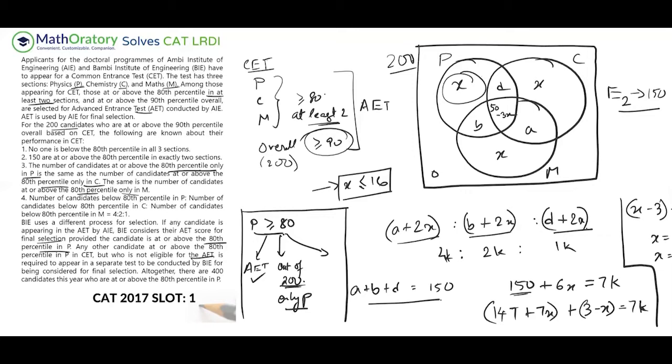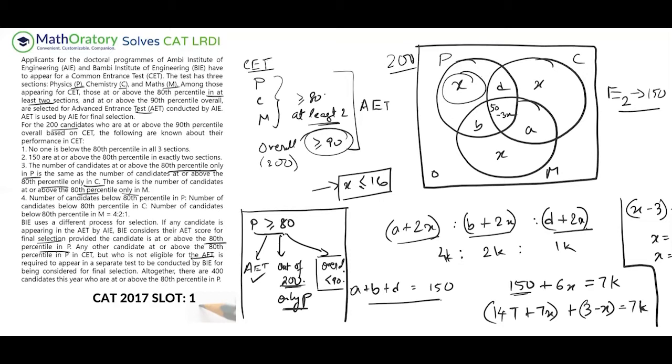But you will be considered for that written test, right? So whatever they talked about. Okay, and the apart from that is simple. So you get an overall less than 90 percentile. So in that case, you do not fall in the 200 case. So both this as well as this fall in the 200 category. But these are the ones who get 80th percentile or more in physics alone. So they do not get selected for AET, but they will be considered for that written test that they talked about.